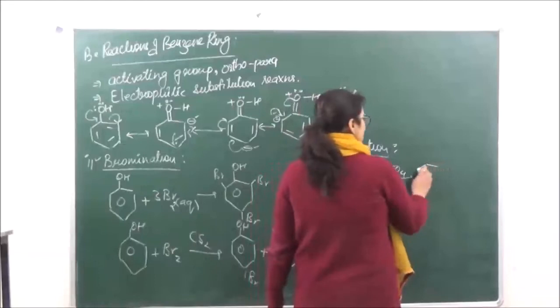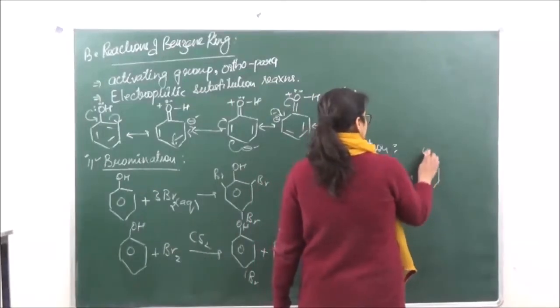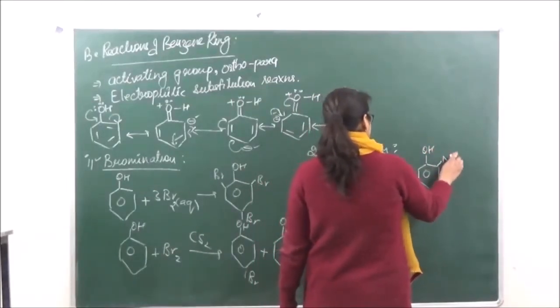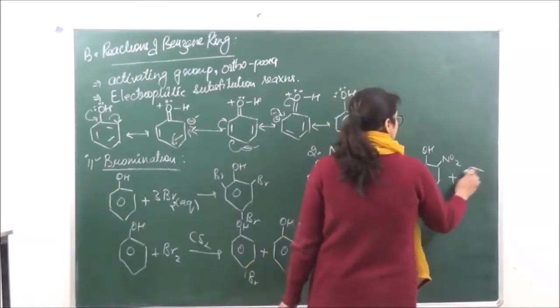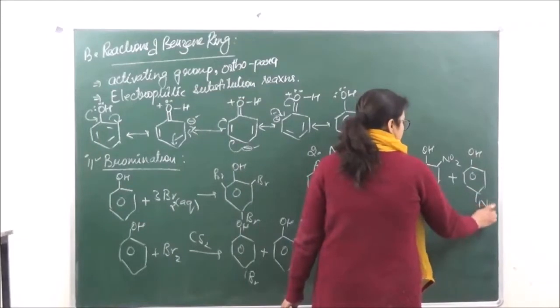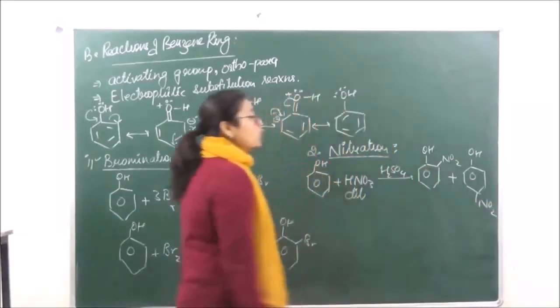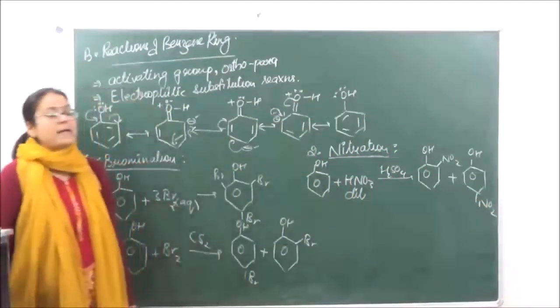We are going to get over here a mono-substituted product, a mixture of ortho-nitrophenol and para-nitrophenol.